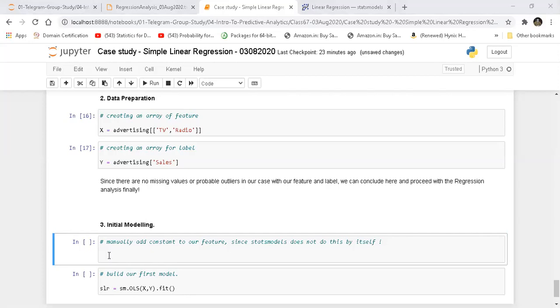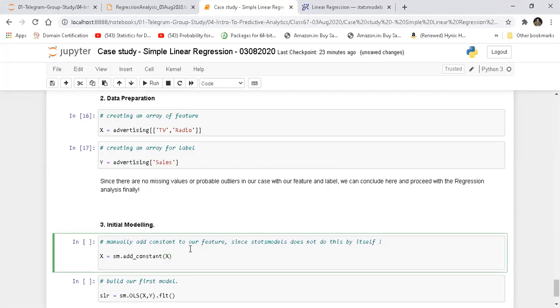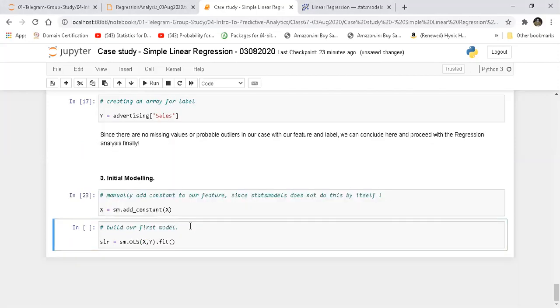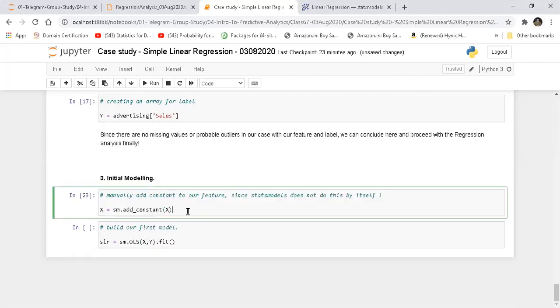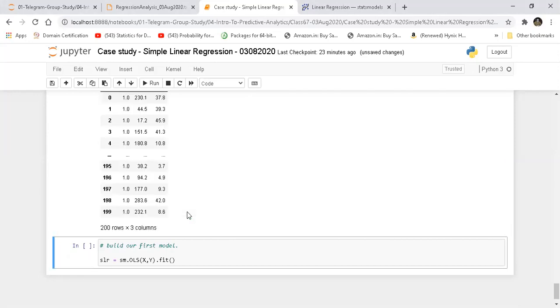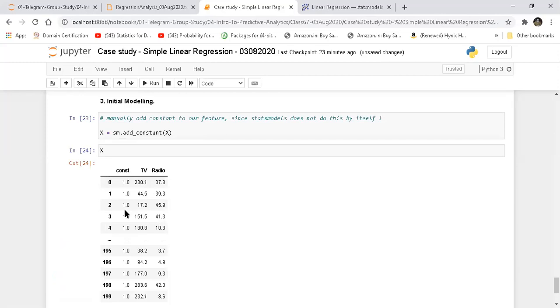So I'm going to say x is equal to sm.add_constant, right? This is all I'm going to say. And in this bracket, I'm going to pass the value of x. So it has added a constant, and if I print this, I'm going to get what it has done with my x. I'm going to execute this, insert a new cell over here, and print the value of x. You see what it has done? It has taken a constant.